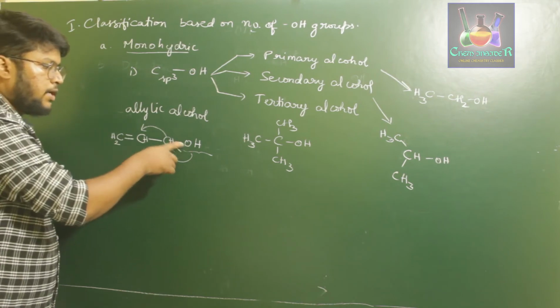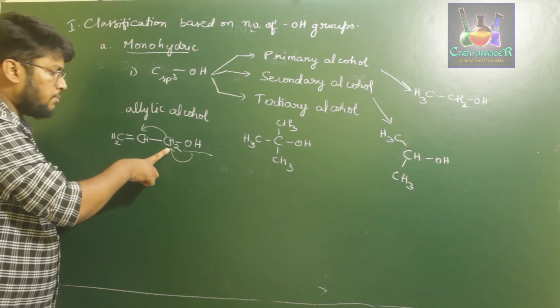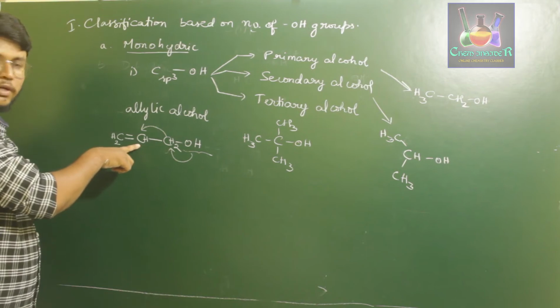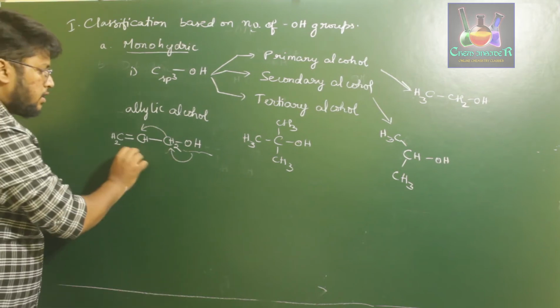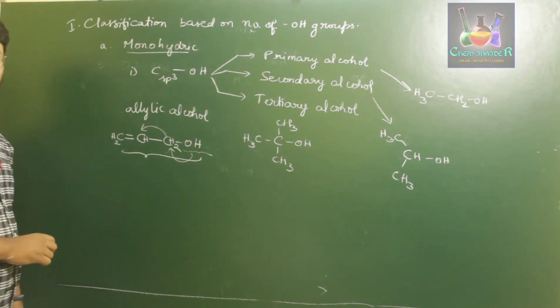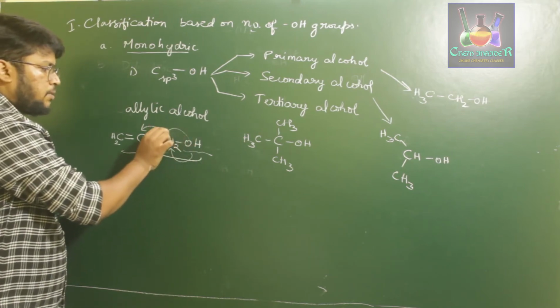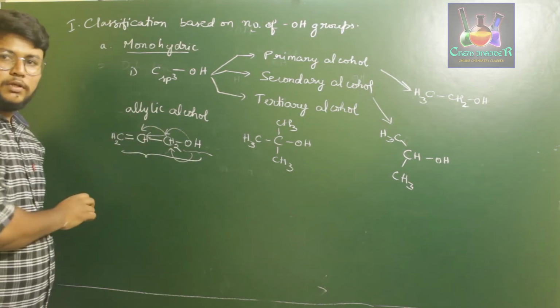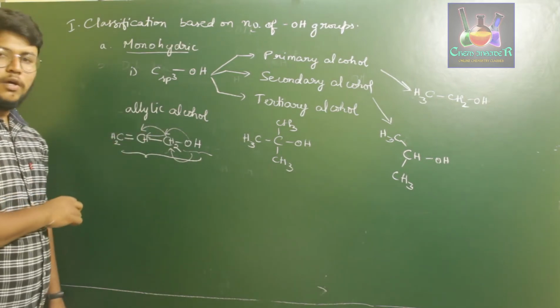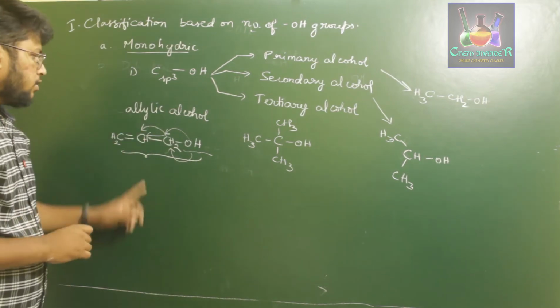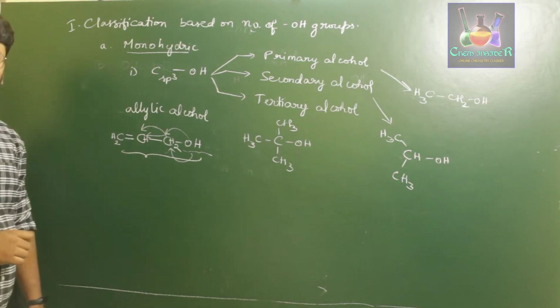If an OH group is attached to a carbon atom which is attached to one more carbon involved in a double bond, then this type of alcohol is called allylic alcohol.